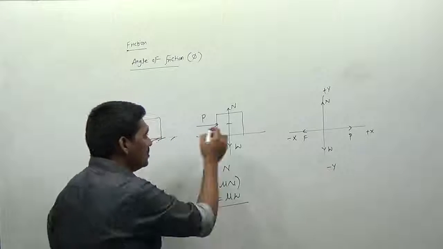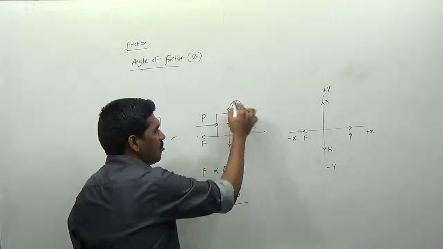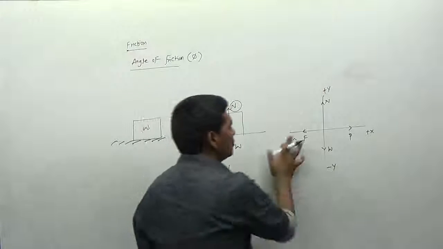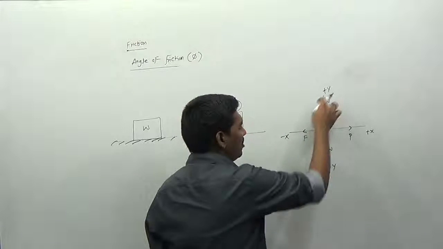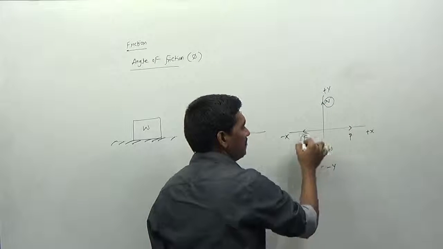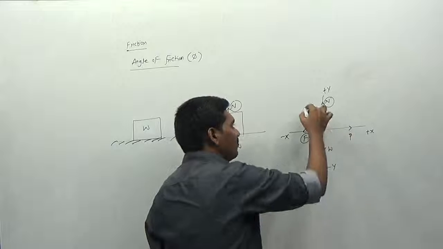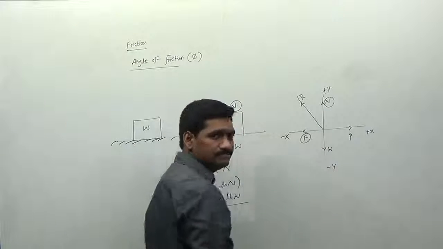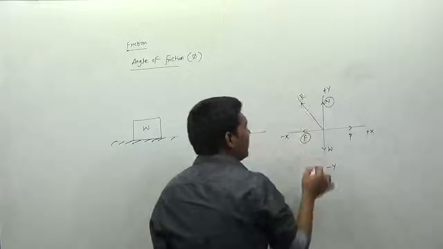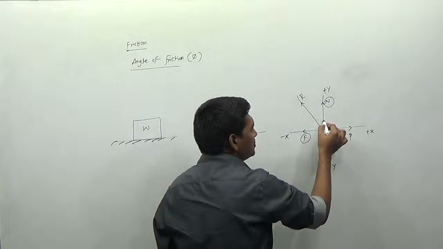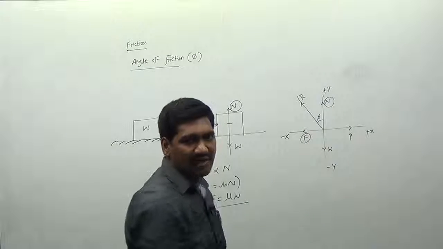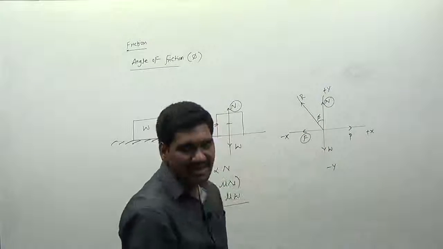Therefore, these two are called external forces, and these two are called developed or induced forces, nothing but N and F. For these two developed forces, I will determine the resultant force R. Let us assume that the resultant force makes some angle phi with the vertical y axis.